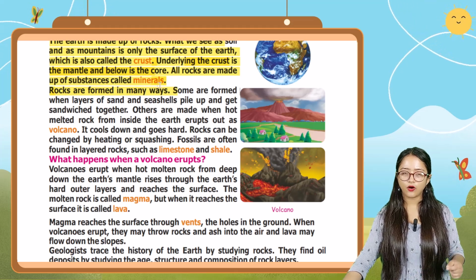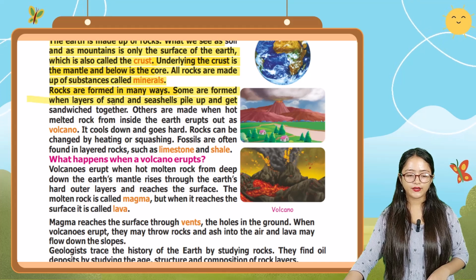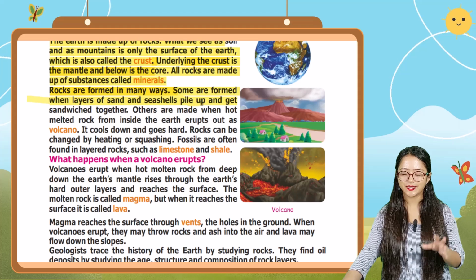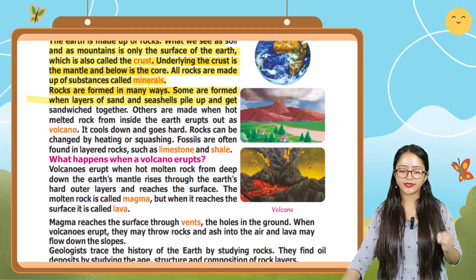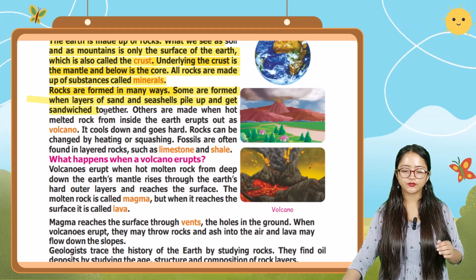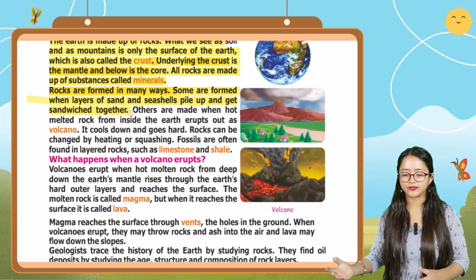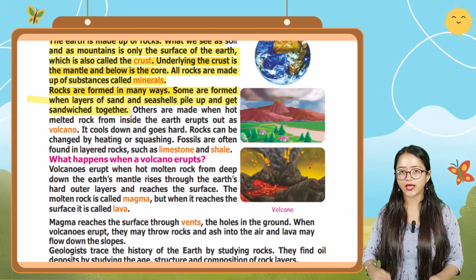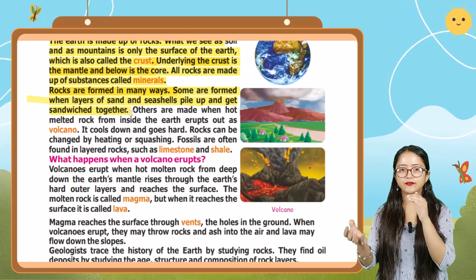Rocks are formed in many ways. Some are formed when layers of sand and seashells pile up and get sandwiched together. So it is saying that rocks are formed in many different ways. Some are formed when layers of sand and seashells pile up and get sandwiched together.